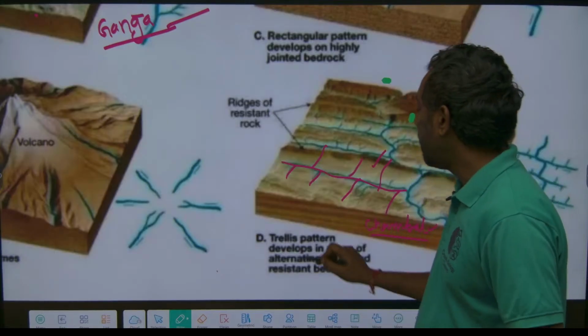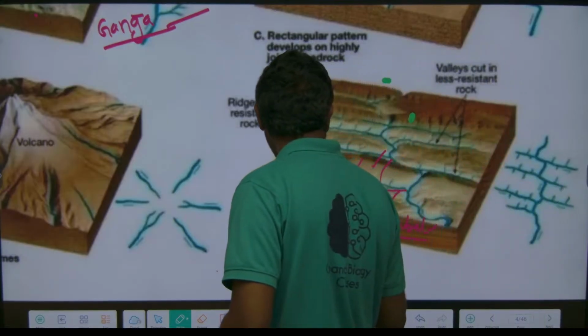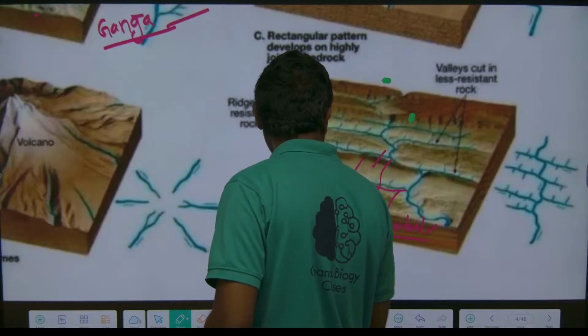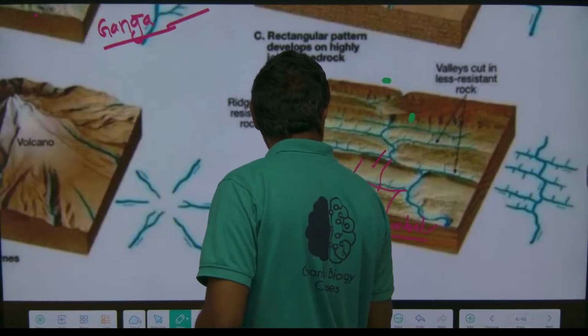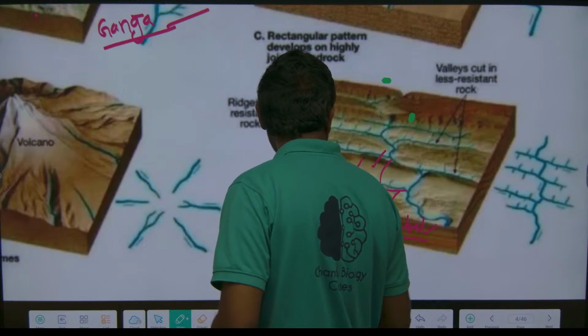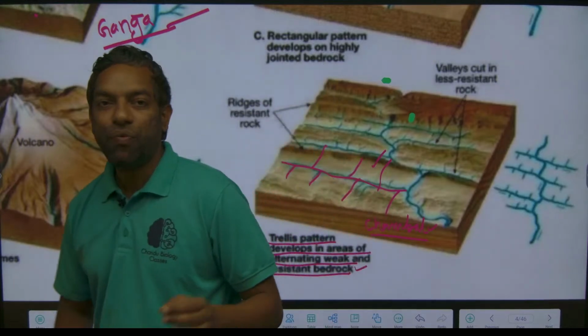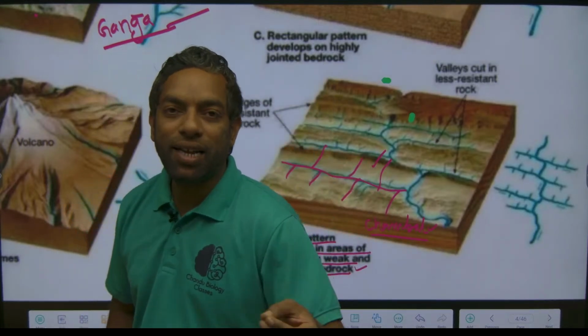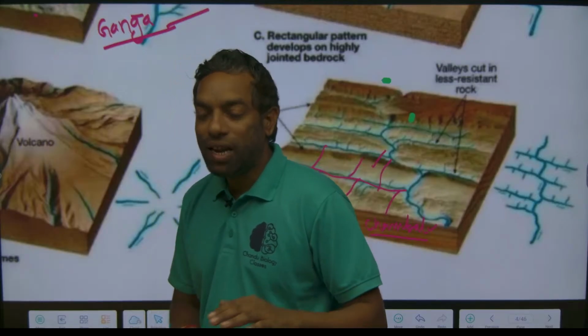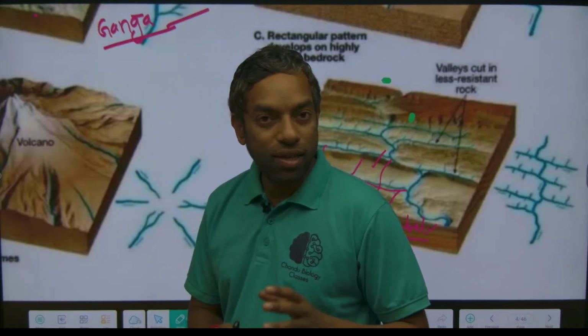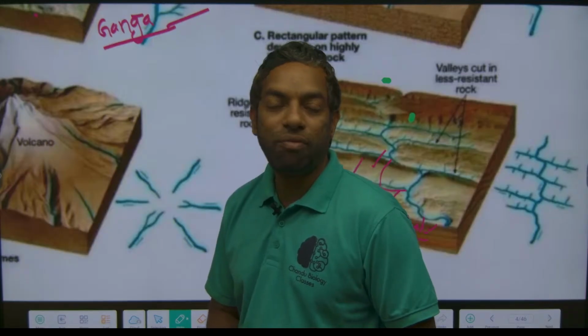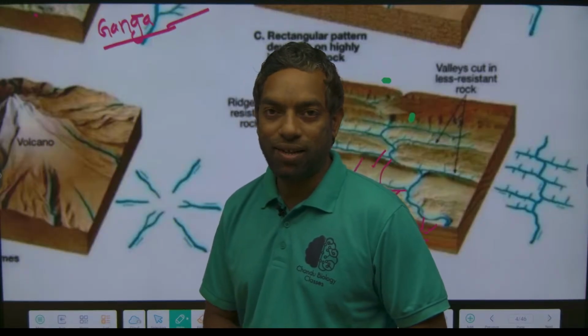We can call it trellis, the pattern developed in areas of weak and resistant bedrock. We can observe the trellis pattern where there is a weak type of rock at the base of the land, guys.